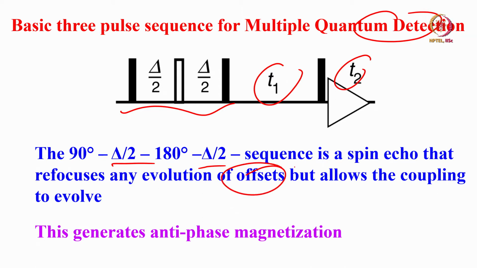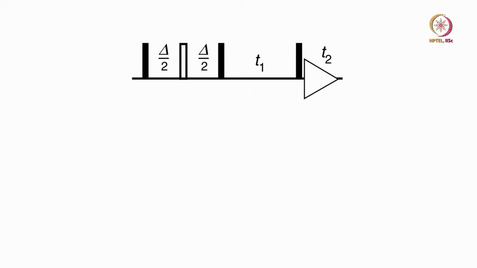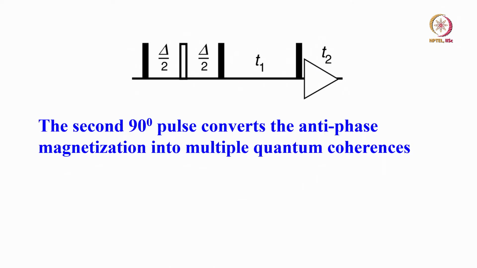No offset will be evolving. We know that in the homonuclear case, the spin echo will only refocus chemical shifts and coupling will evolve. So this generates antiphase magnetization. And then the second 90-degree pulse converts this antiphase magnetization into multiple quantum coherences.